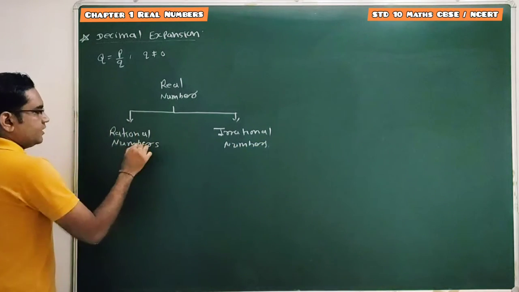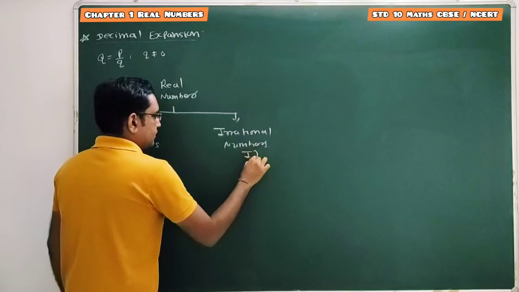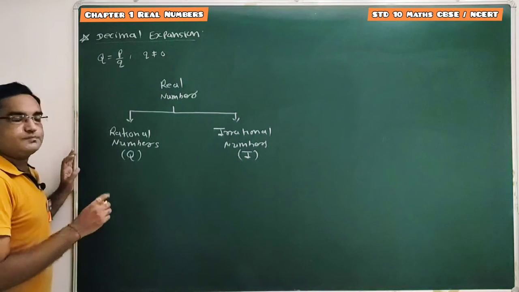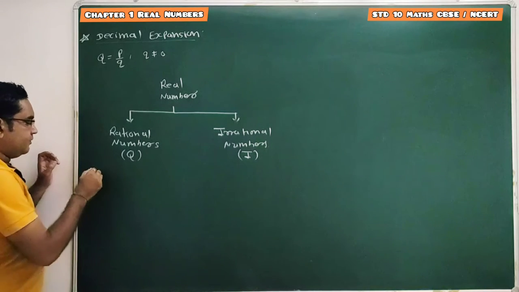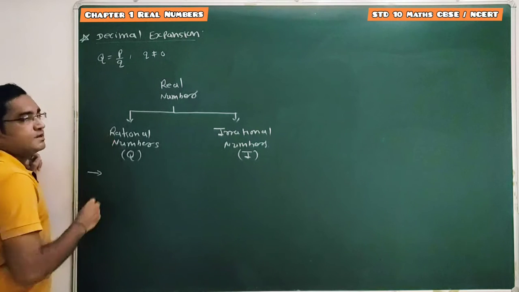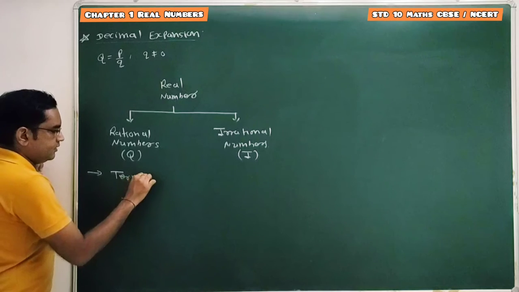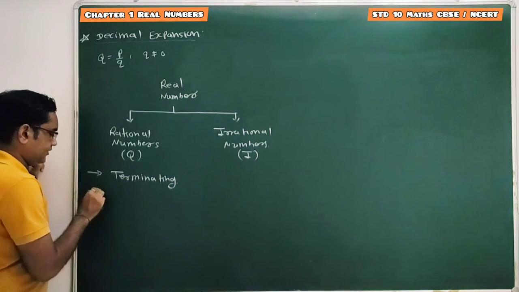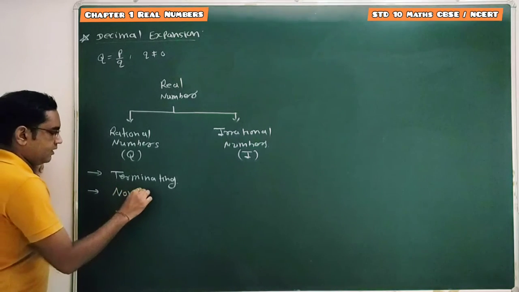Rational numbers are represented by Q and irrational numbers are represented by I. Now we have discussed types of decimal expansion. For any rational number, the decimal expansion can be terminating or it can be non-terminating.